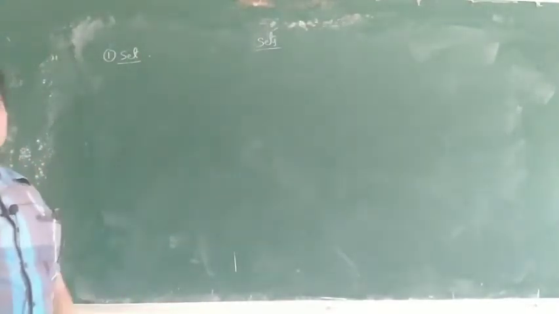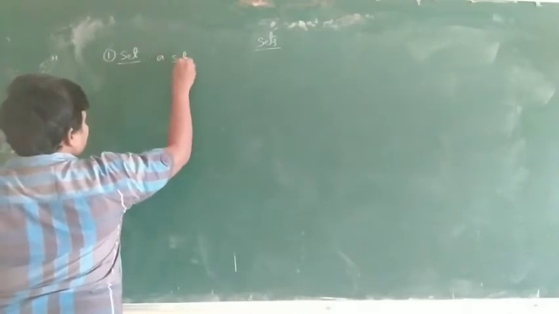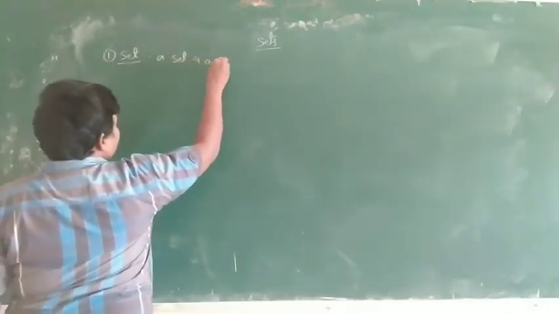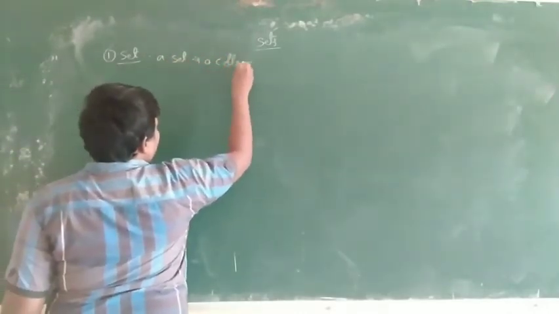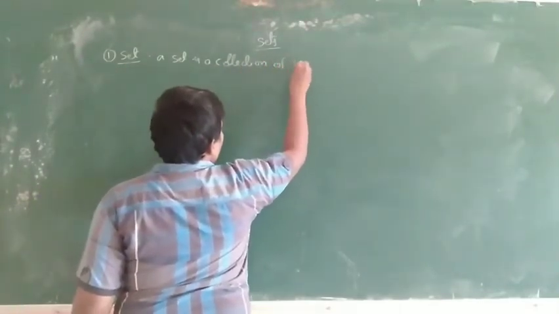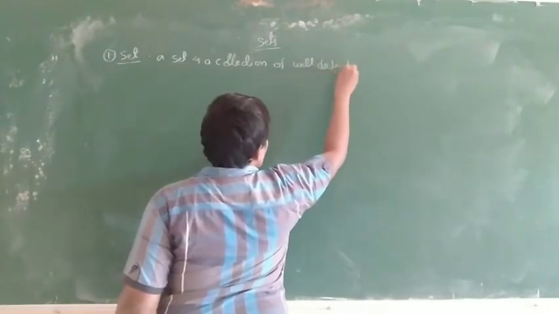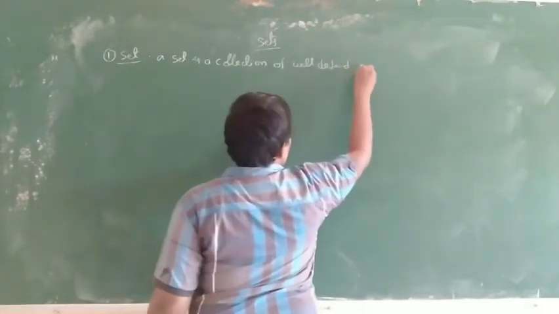What is a set? A set is a collection of well-defined objects.